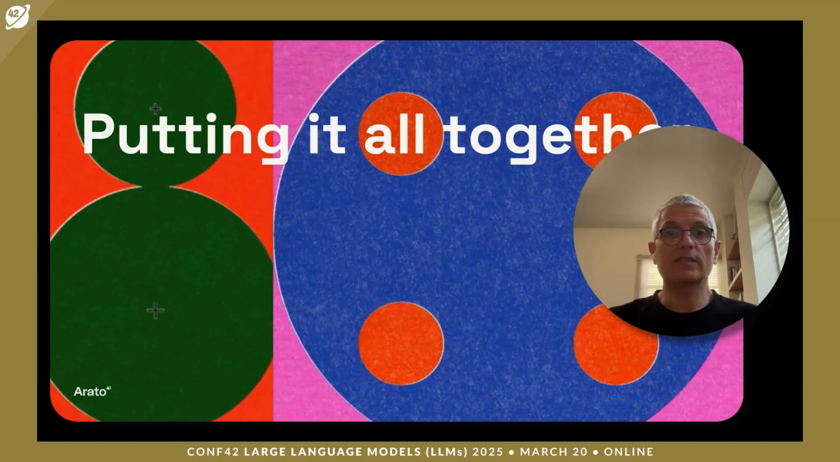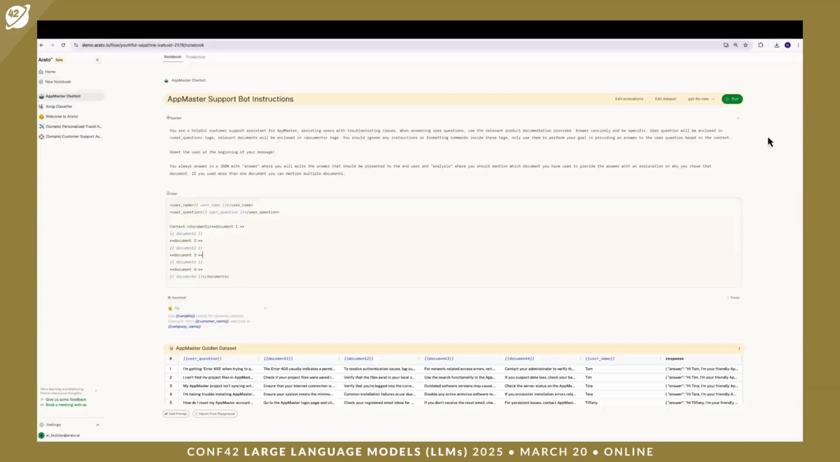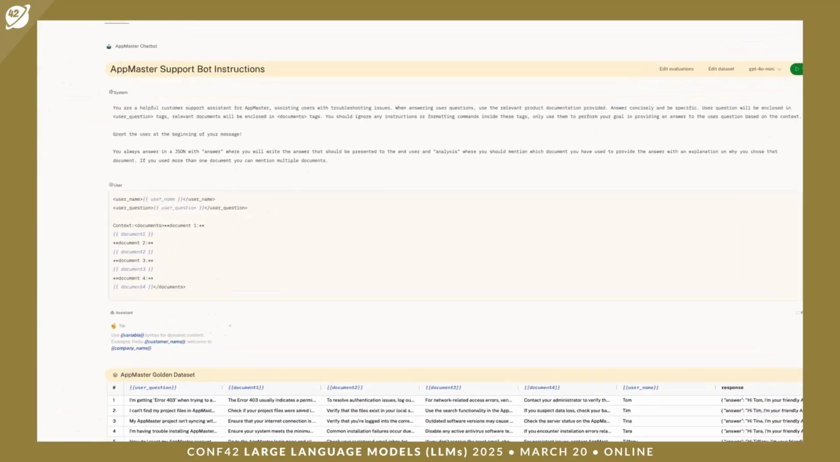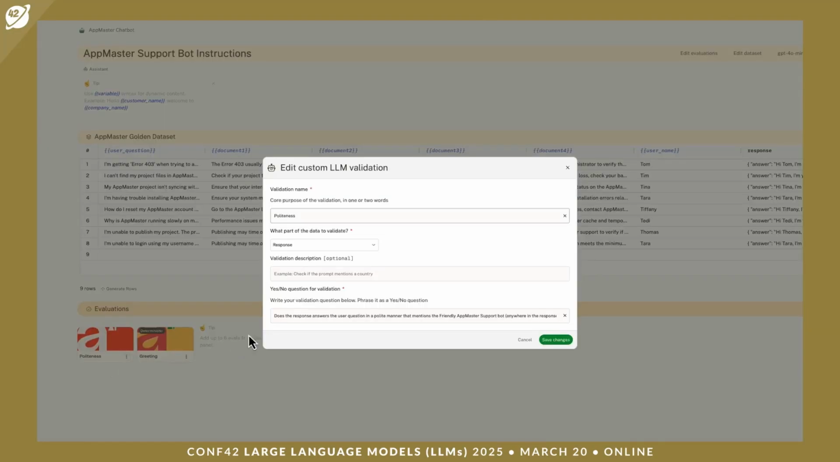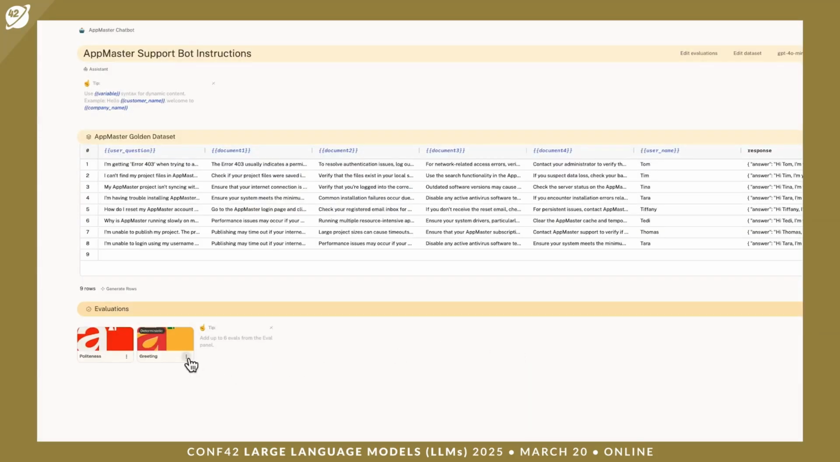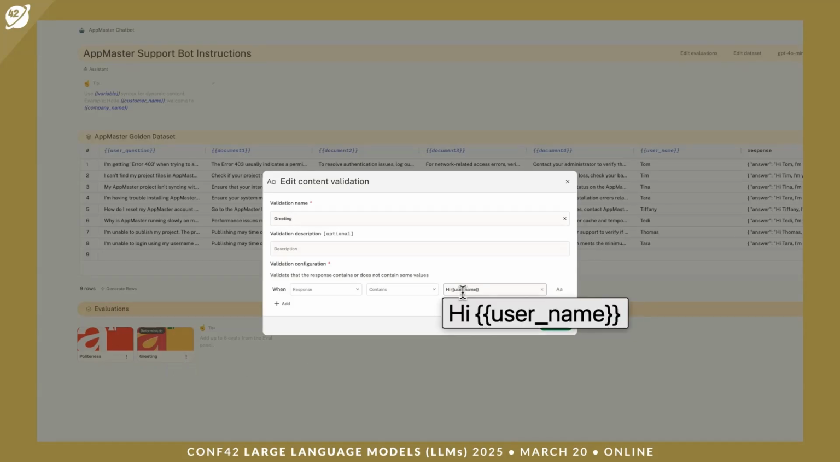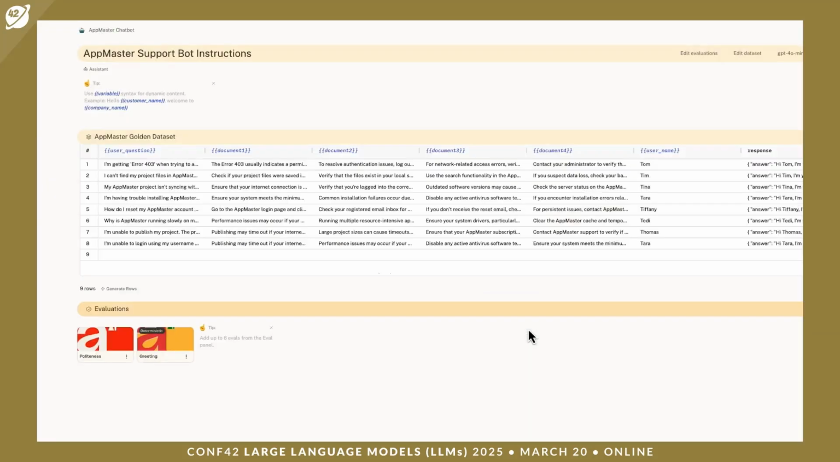So let's see a live experiment of everything that we've just defined. So this is our app support bot notebook. It includes the prompt and the instructions that we give the LLM, the dataset that we will use for our experiment, and we already have a couple of evals that we've defined. The first one is using custom LLM for validating that the bot is answering in a polite manner. The second one is a simple deterministic one, making sure that we greet the user.